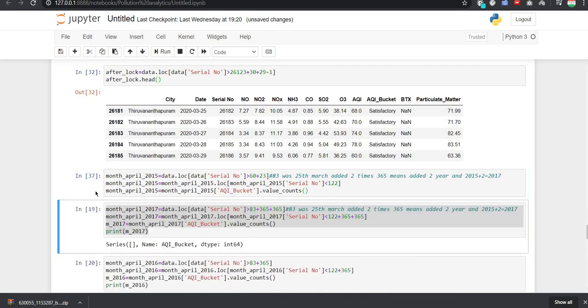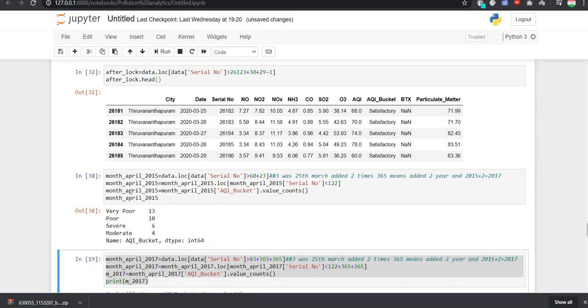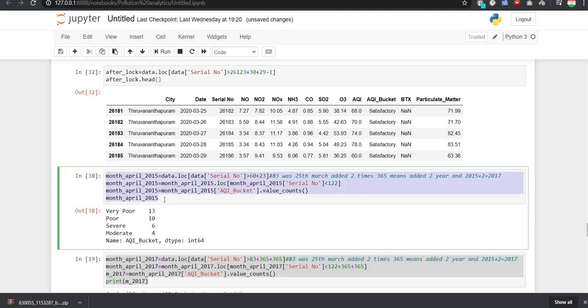Let us see what value we are getting out of this. Let us print that value. So now you can see that in the month of April in 2015, the quality of air was very poor, severe and moderate. So by this we can conclude that the quality of air was not good.